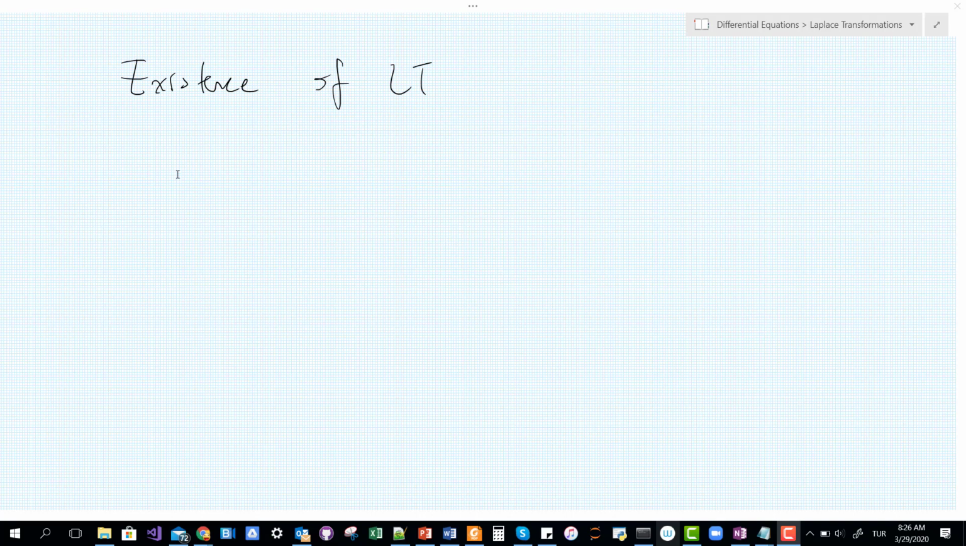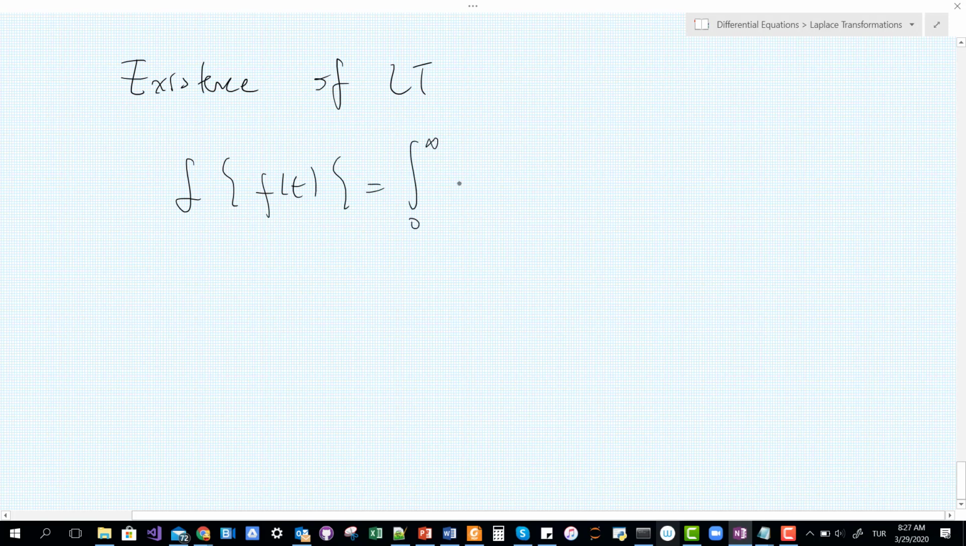But how do I know, when I want to take the Laplace transform of a function, who can guarantee that I can find the result of this integral? Does this exist? We didn't have any problem for the elementary functions, but there is no guarantee if I always have this integral.